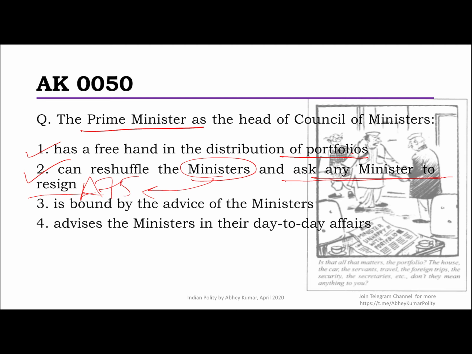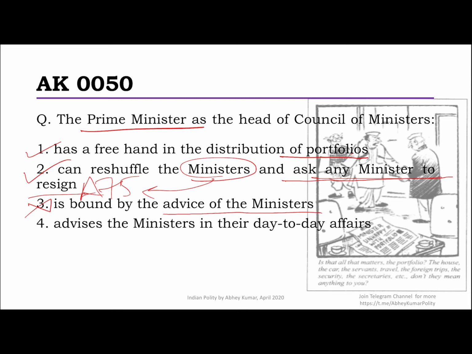The PM is bound by the advice of the ministers? No, not at all, nothing like that. They all work as a team. The Prime Minister is the leader. They have their own mechanisms to come up to decisions. And if the ministers are of one opinion, the Prime Minister need not agree to that. But of course, then either the ministers will go or the Prime Minister will go, most likely, whoever has a bigger clout in the party.